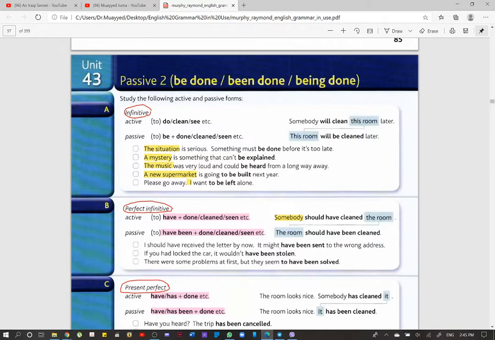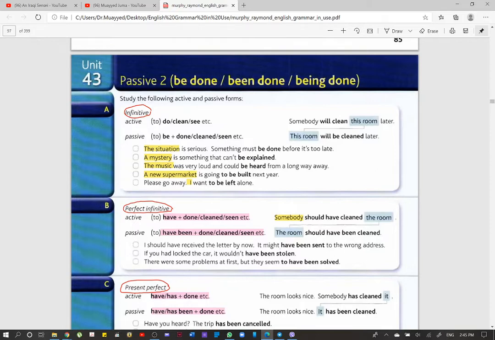Okay, so it means that somebody made the situation serious. So here we say something must be done before it's too late.